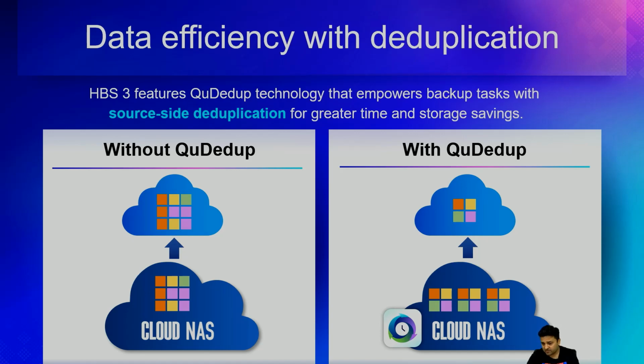Inside Hybrid Backup Sync we have a deduplication feature which helps you back up the data in a much more efficient manner. It will deduplicate the data and then perform the backup, which really reduces your backup cost.